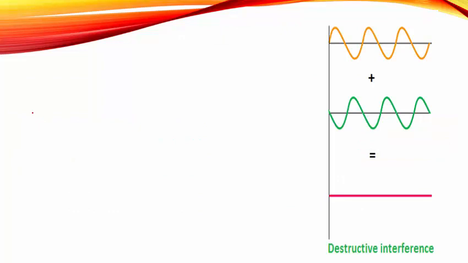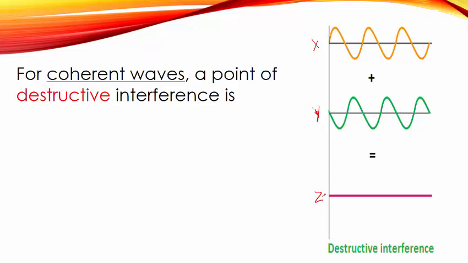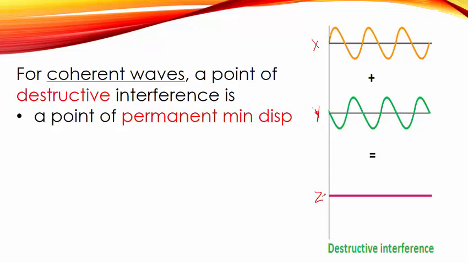If we again look at wave X and wave Y, if they meet at this point P, the resultant will give us a wave Z. In this case, you can see that they totally cancel out each other, and there will be a point of minimum displacement.